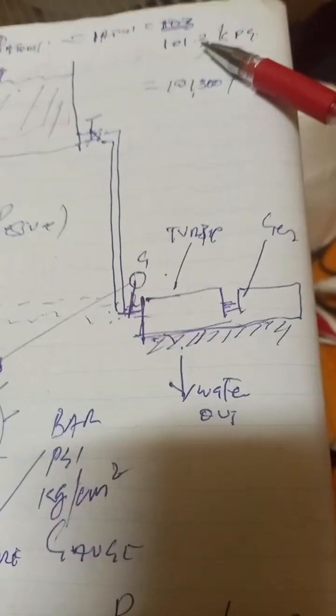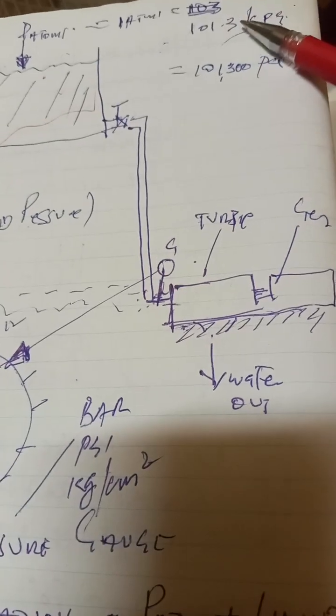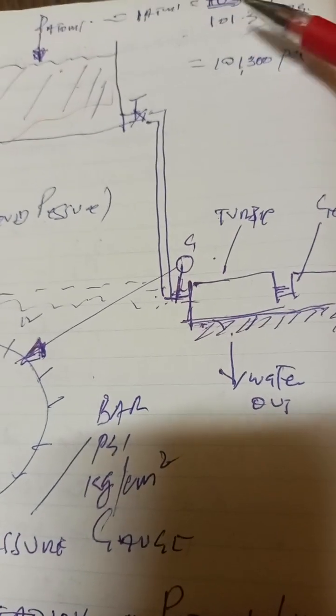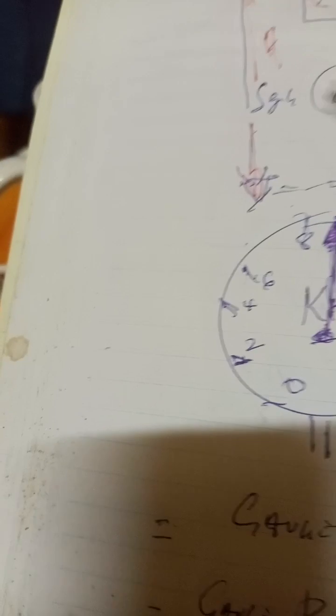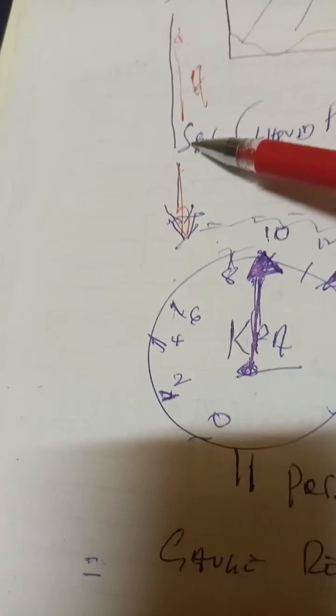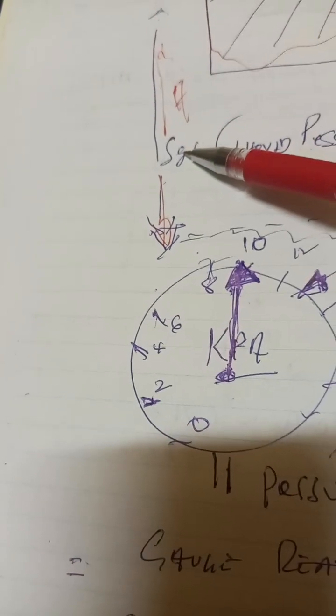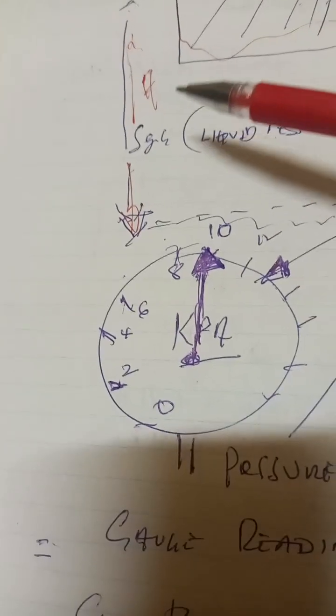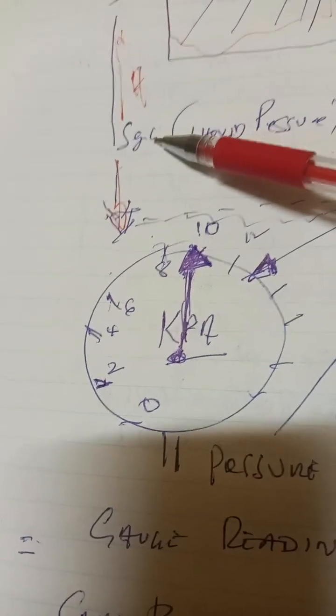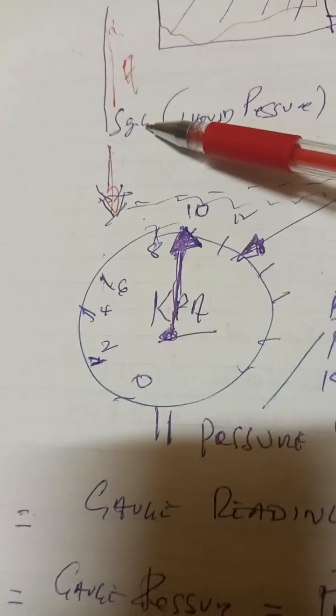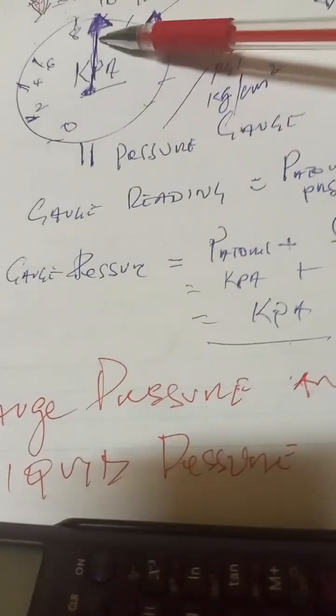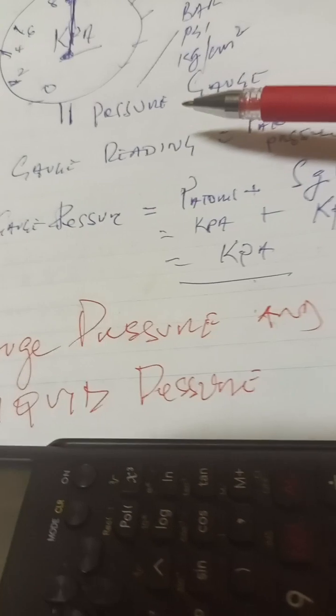So atmospheric pressure I already talked about: 101.3 kPa. It is standard, fixed by the big men, and you cannot change it. Same thing here with density and gravity, they are fixed. The only thing that is variable is the head height. So now you can read it.